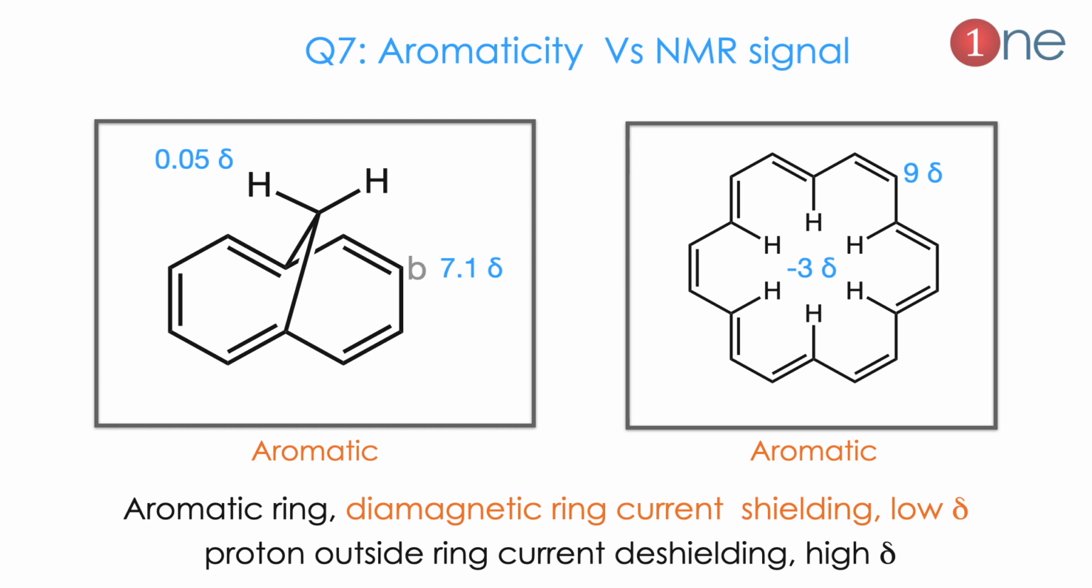Similarly, in the higher annulene system, the inside ring current is very strong because there will be more than 20 pi electrons, which creates a strong ring current, which gives -3 delta as the chemical shift here. The outside obviously will be more de-shielded, hence it will be 9 delta. So you should know the fact that aromatic will always be diamagnetic inside the ring and shielded.